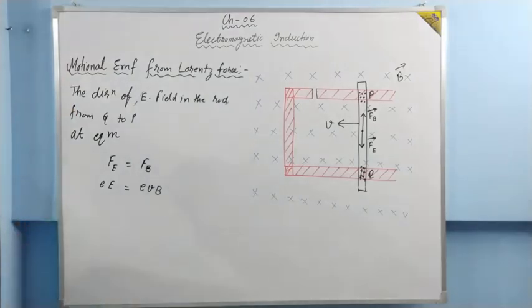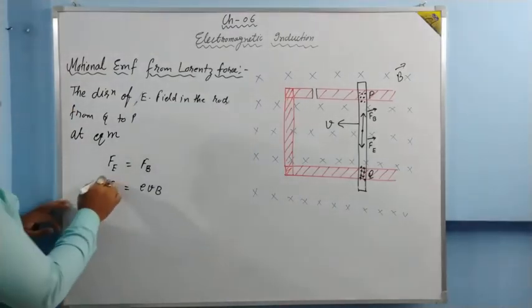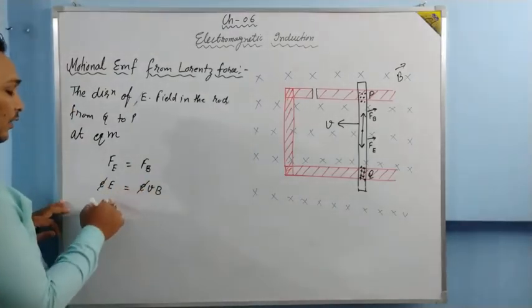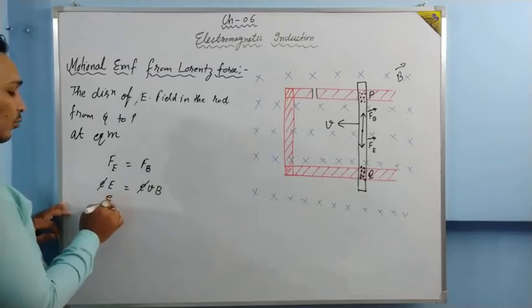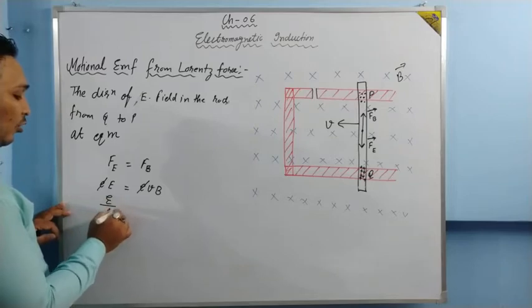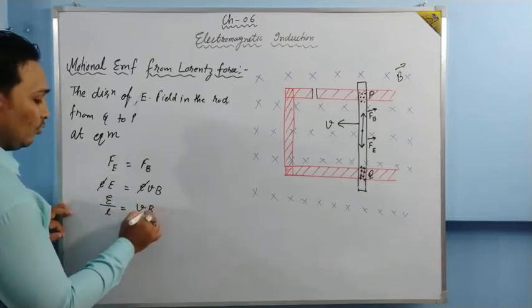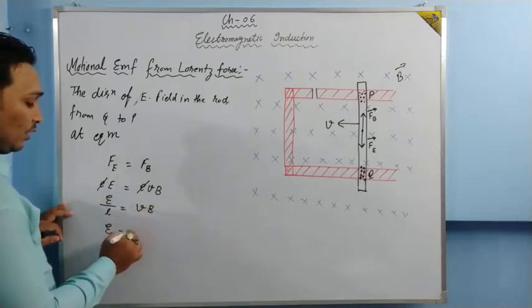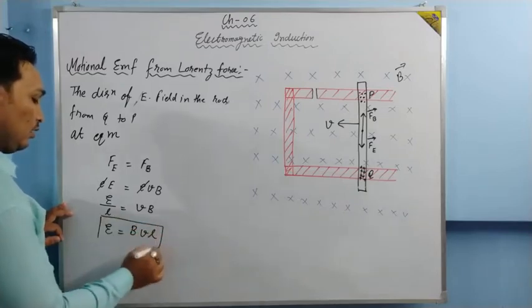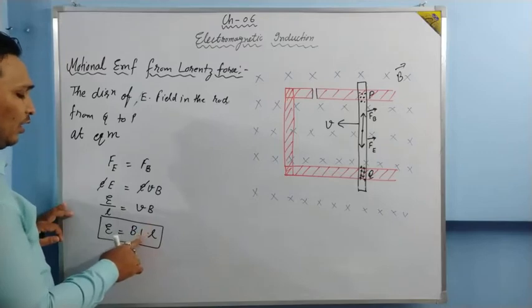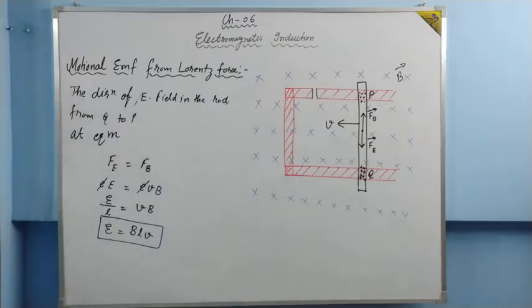The value of sin theta is 1. Now e and e will be cancelled out. The electric field can be written as potential difference upon length. Let us define the potential difference by E, so E upon L equals vB, or E is equal to BLV. Same formula we have got.